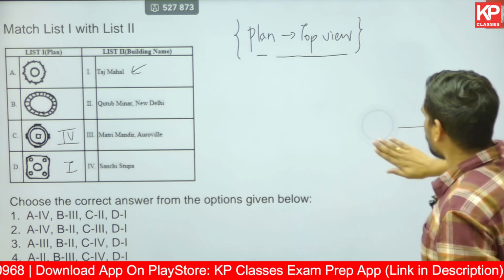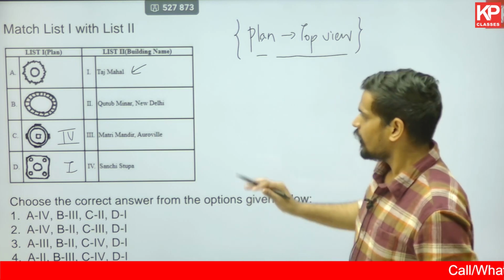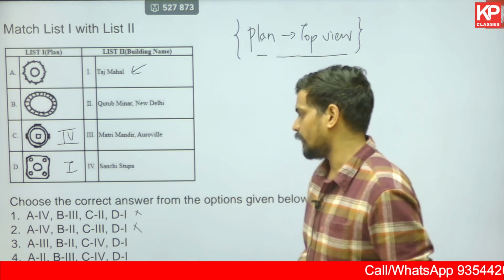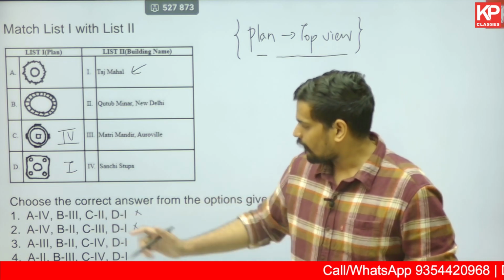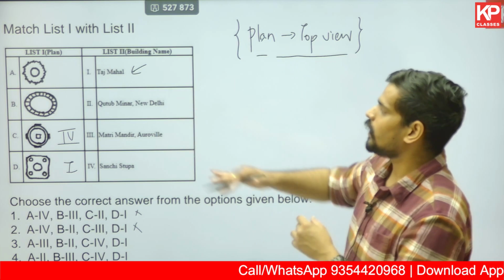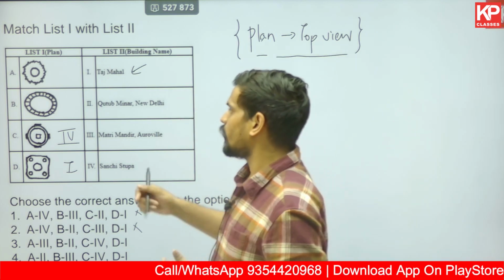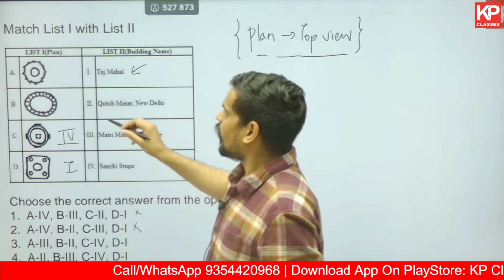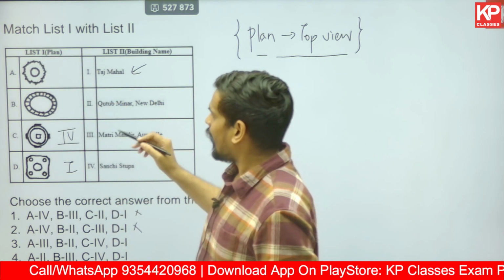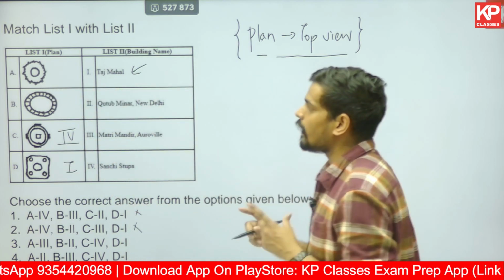I'm sure you might have eliminated by now, just by knowing these 2 things you can eliminate few of the options, 4 and 1 for C and D. So option 1 and option 2 are right away eliminated, because in option C you have something else, 2 and 3 over there. So you still have 2 options you have to work with, diagram A and diagram B, we are yet to decode them. If you look into the first picture, there is a circle with a circular structure again surrounding it, and if you look into the detail of it, the projections, there is 1 circular projection and 1 pointed projection.